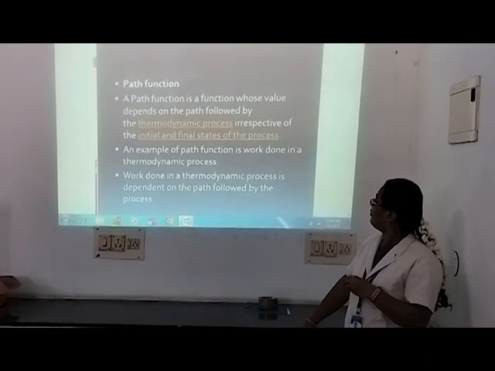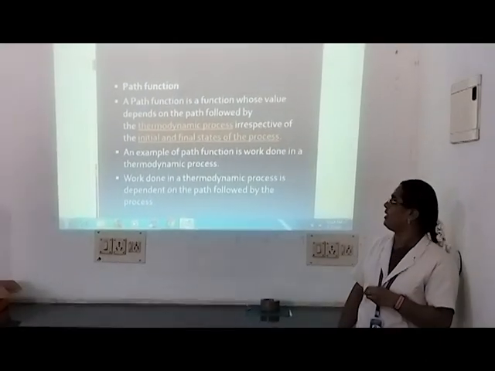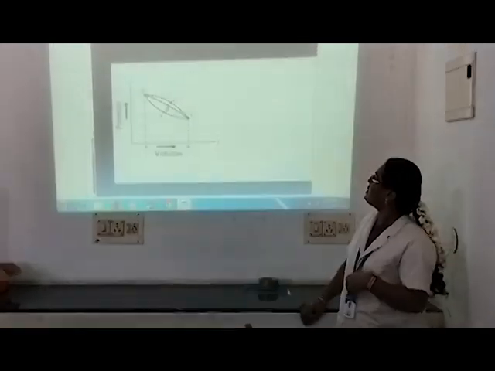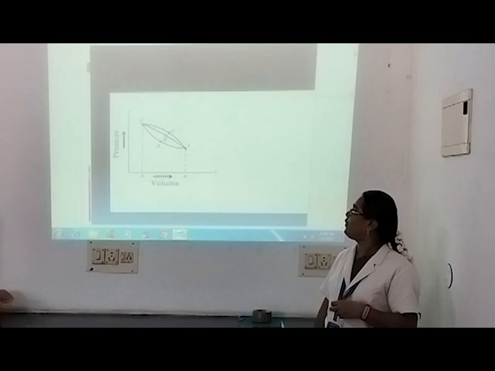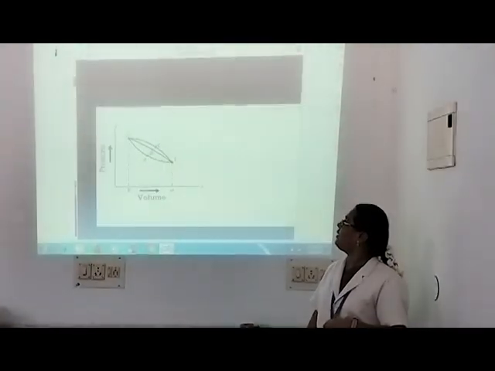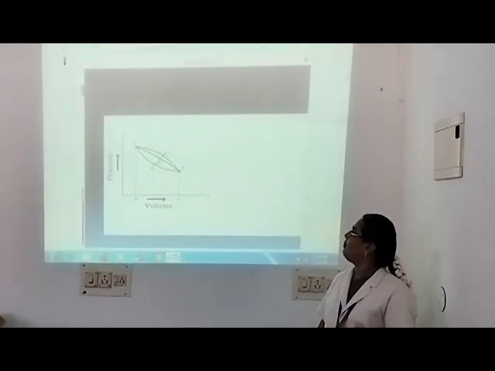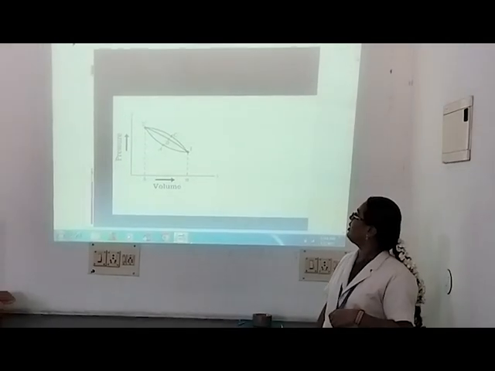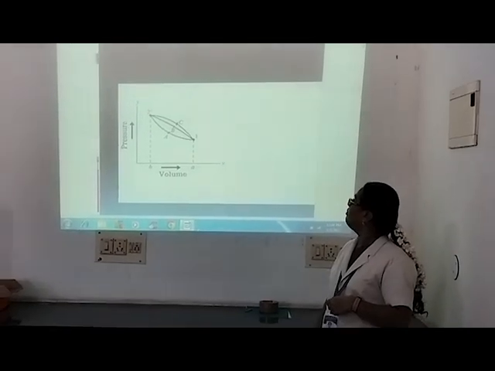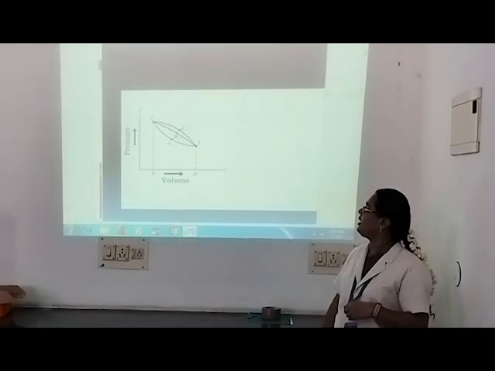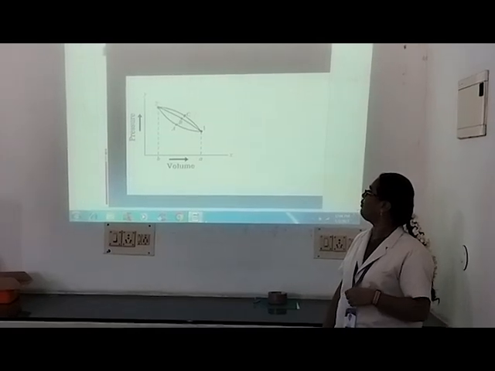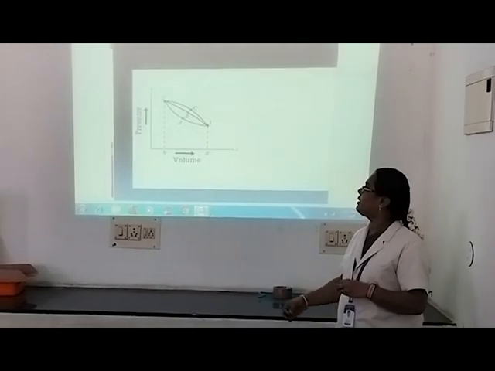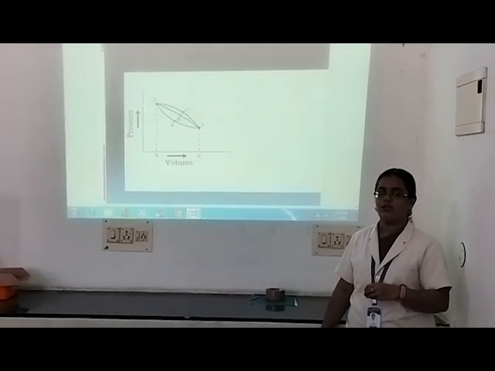Let us discuss this with a graph. In this graph, we are plotting pressure with respect to volume. For process A, the work done will be B2A1A. For process B, the work done will be B2B1A. For process C, the work done will be B2C1A. So for the different processes, the work done depends upon the path followed. So this is known as a path function.